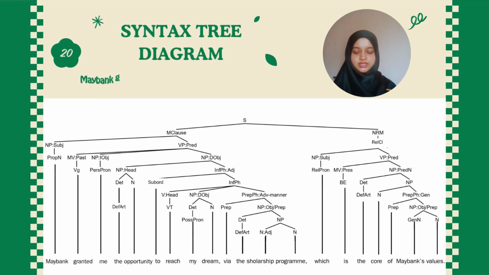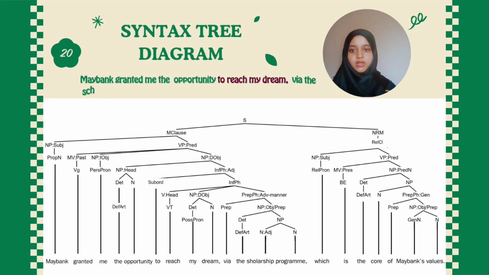As you can see here, this is the full syntax tree diagram for the sentence: Maybank granted me the opportunity to reach my dream via the scholarship program, which is the core of Maybank values. Under this sentence, we have two branches, main clause and NRM.